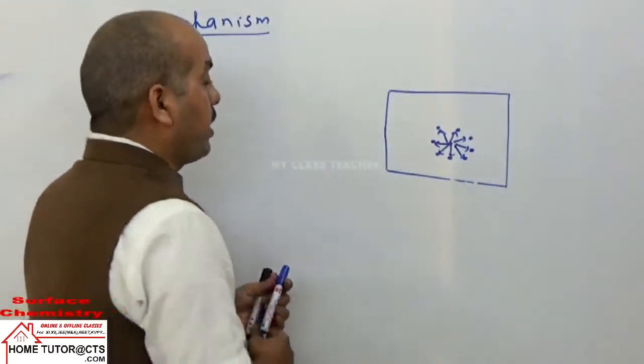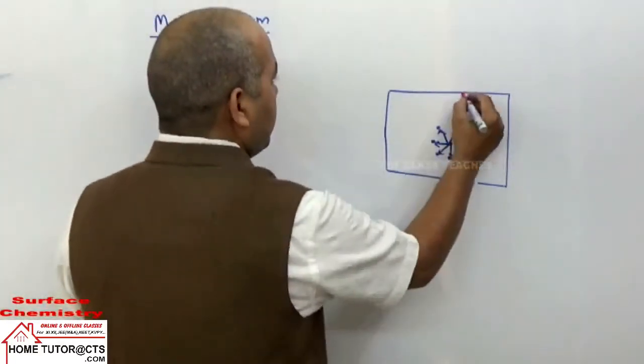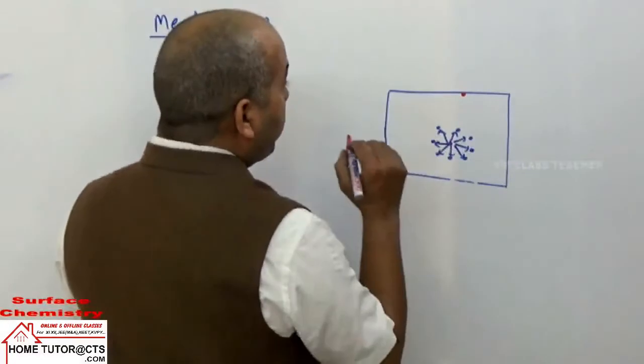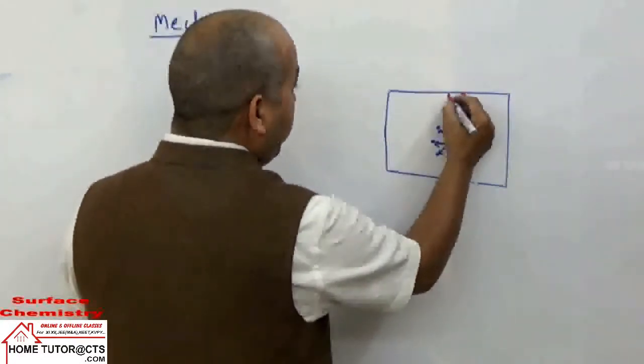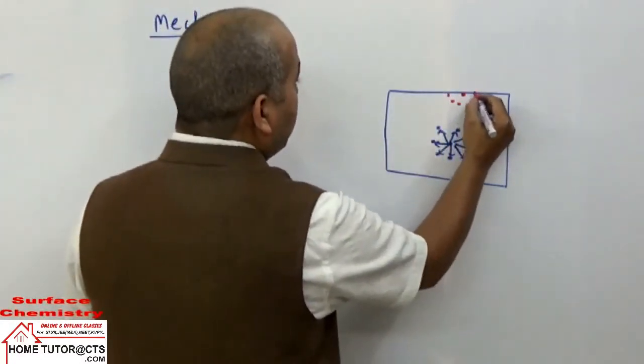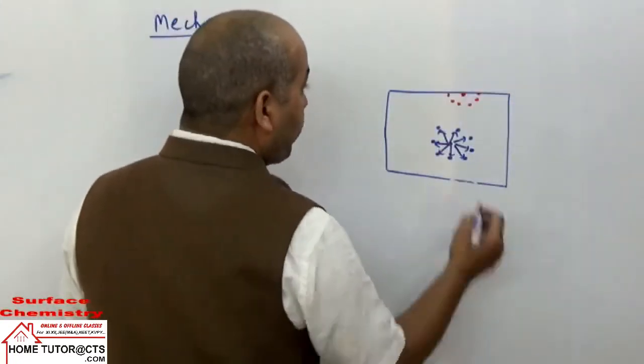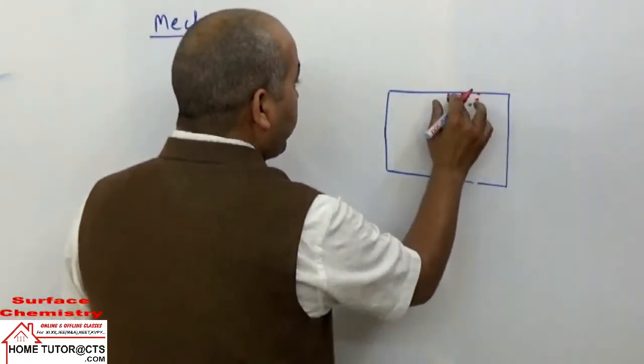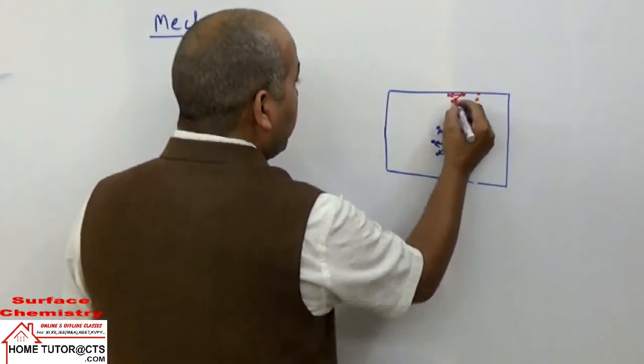But when you take a particle on the surface, they have other particles only below it but not over it.